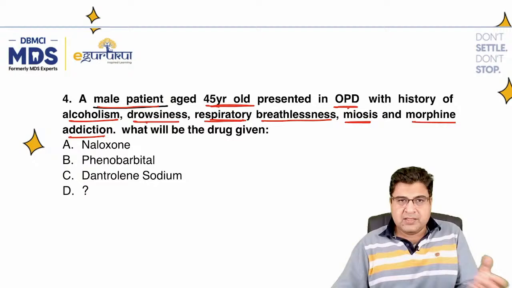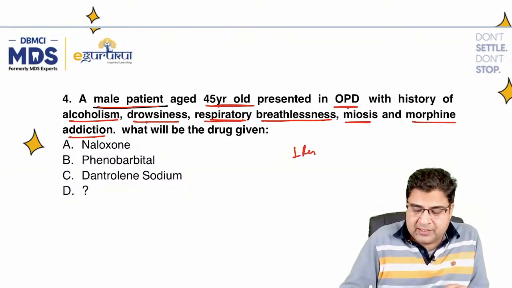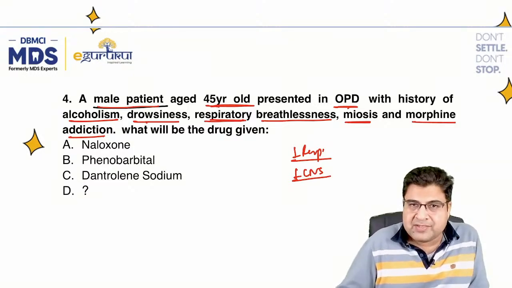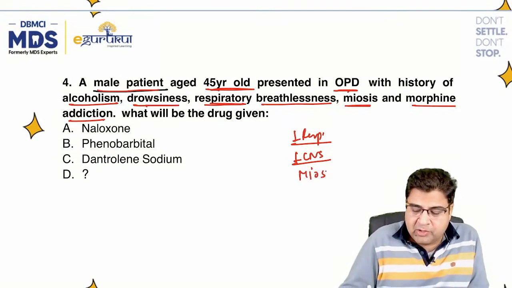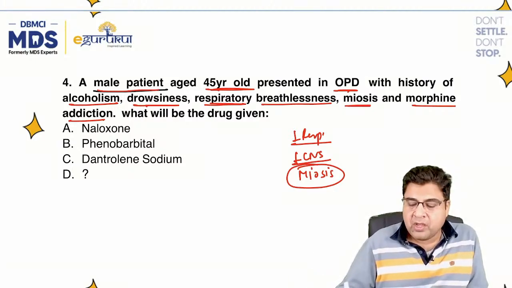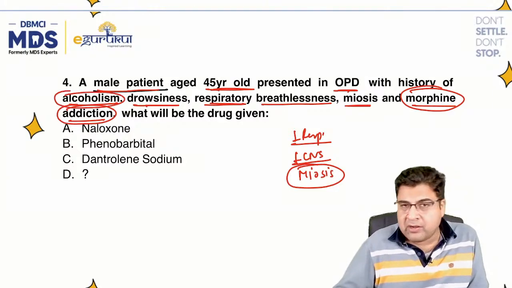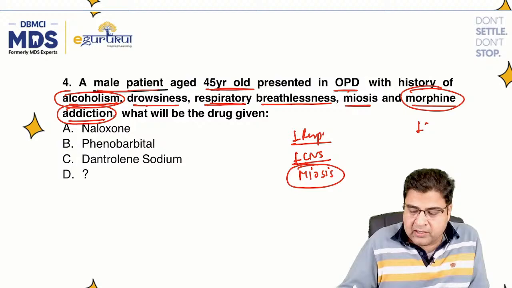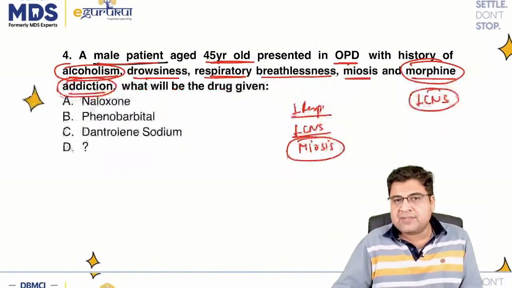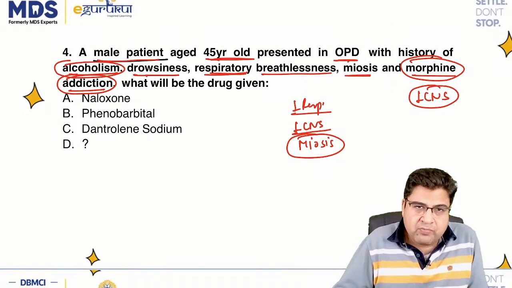So guys, if you see the various indications in this presentation, patient's respiratory center is down, CNS is also down because patient is drowsy, plus the patient is getting miosis. Now, miosis is something that is typically seen only in opioid poisoning. So this is a morphine addict patient, and he is taking alcohol also. Both morphine and alcohol can suppress the central nervous system and the respiratory center also. So this can be a case of morphine poisoning.